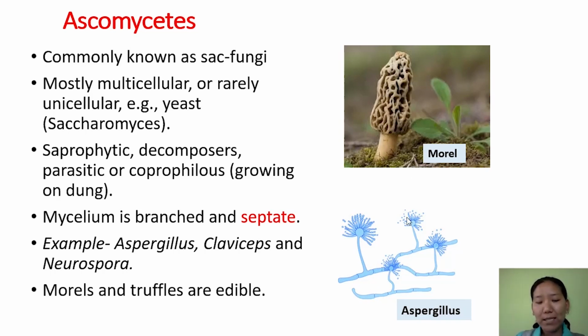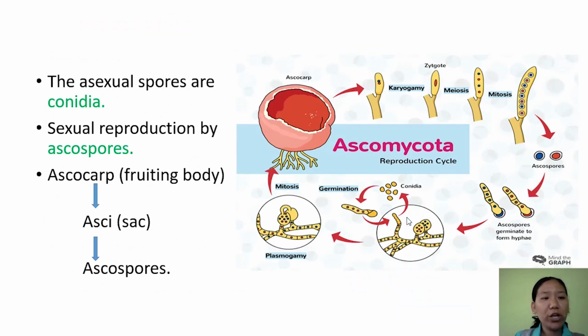Talking about their reproduction, they reproduce by asexual spores called conidia. As discussed earlier, conidia are non-motile spores produced exogenously. Here you can find these are the hyphae, and a group of these hyphae together we call mycelium. On this there is a formation of conidia. Conidia are non-motile structures.